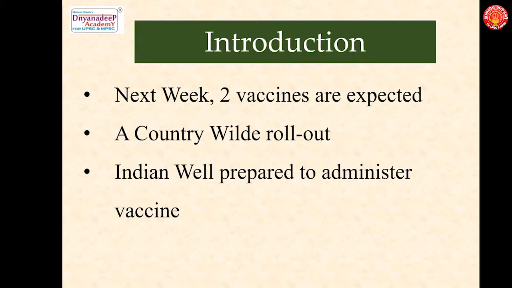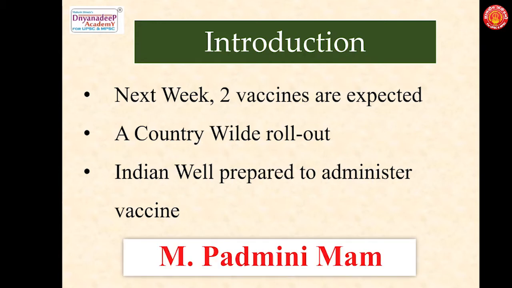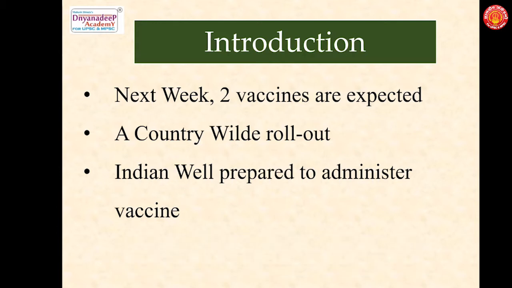As you all are aware that India has been vaccinating millions of children with a variety of vaccines each year. So it is well prepared to carry out any universal immunization program. So this would not be the first instance for India to carry out a vaccination program. At the same time, we need to remember that although India is adept and good at carrying out a universal immunization program, this would be the first time a vaccine outside the program is to be administered. And this is also the first time that a vaccine meant for adults is also going to be carried out by the Indian vaccination program.